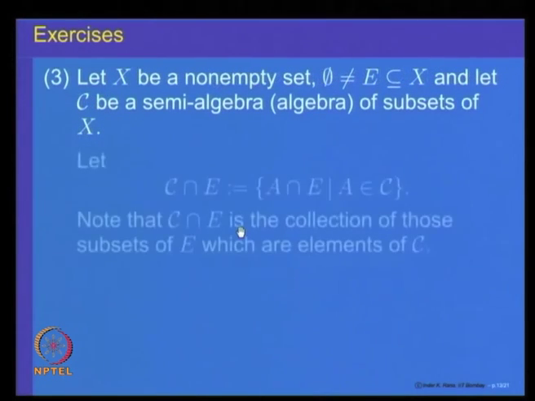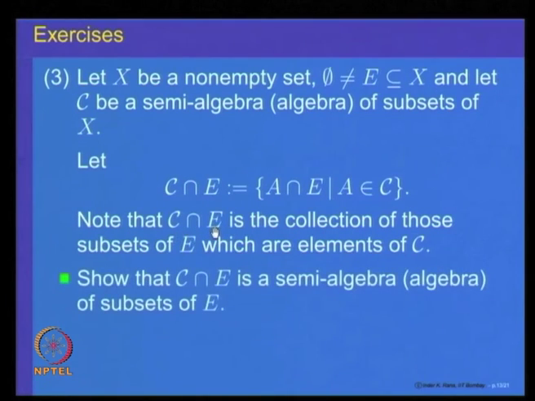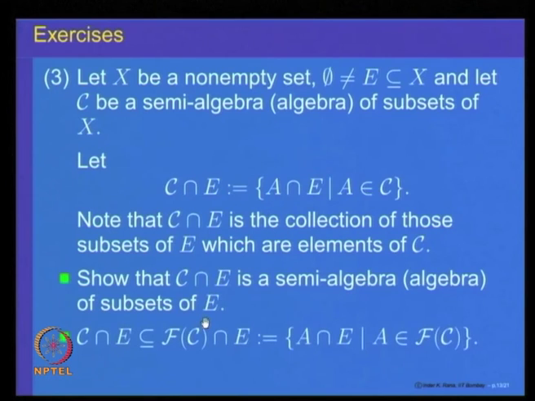Another property about semi algebras, or sigma algebras, is that you can restrict. So, take a collection C of subsets of a set X and restrict it to a set E. That means, take the intersection of all sets in C with E, then this is C restricted to E. The property we want to prove is that if C is a semi algebra, then C intersection E is a semi algebra of subsets of E.